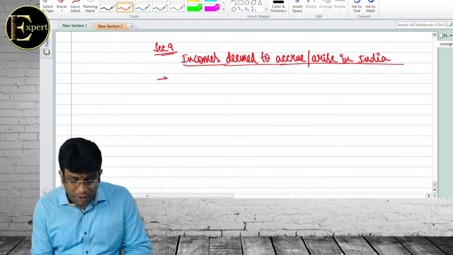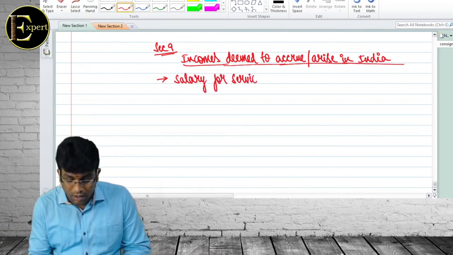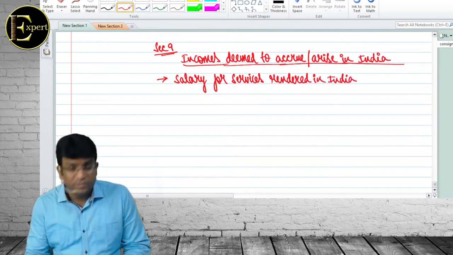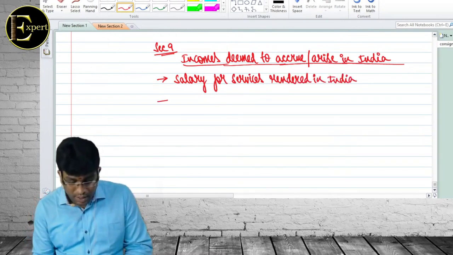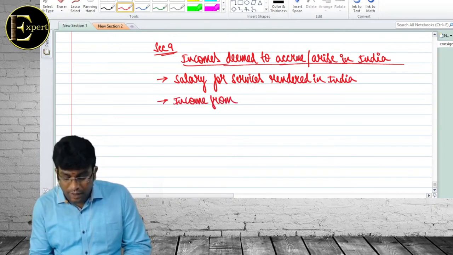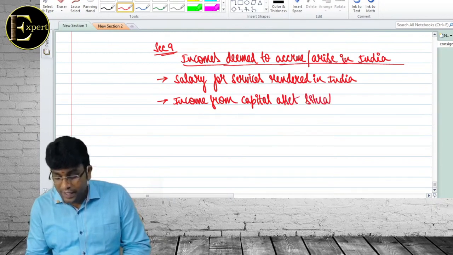First and foremost important point. Salary for services rendered in India. Logic only. So speak out, sir. Yes, sir. Next. Income from capital asset situated in India.